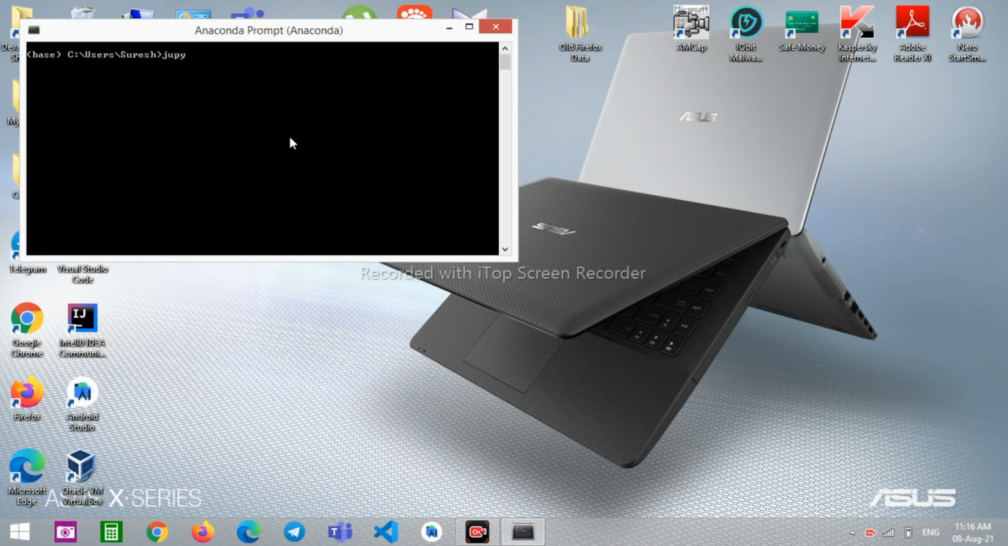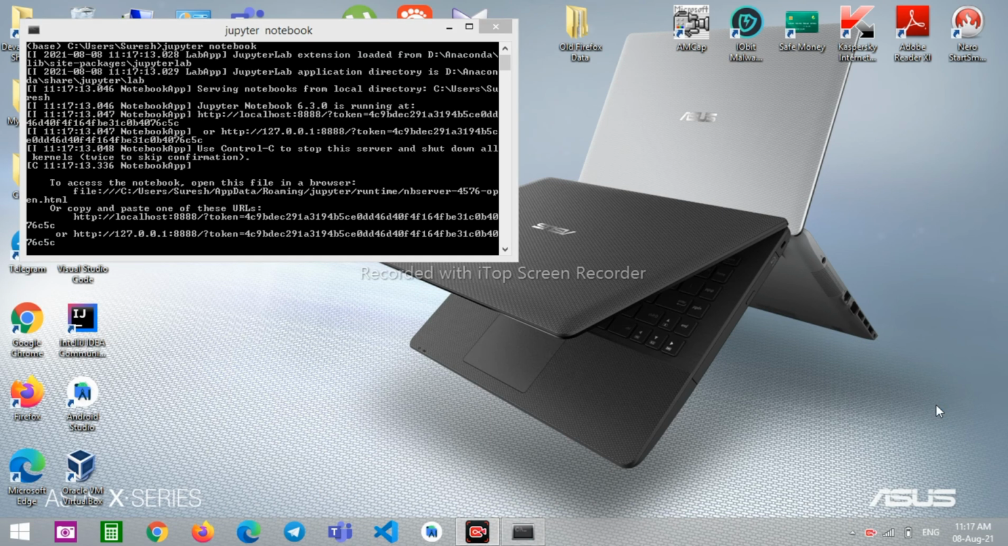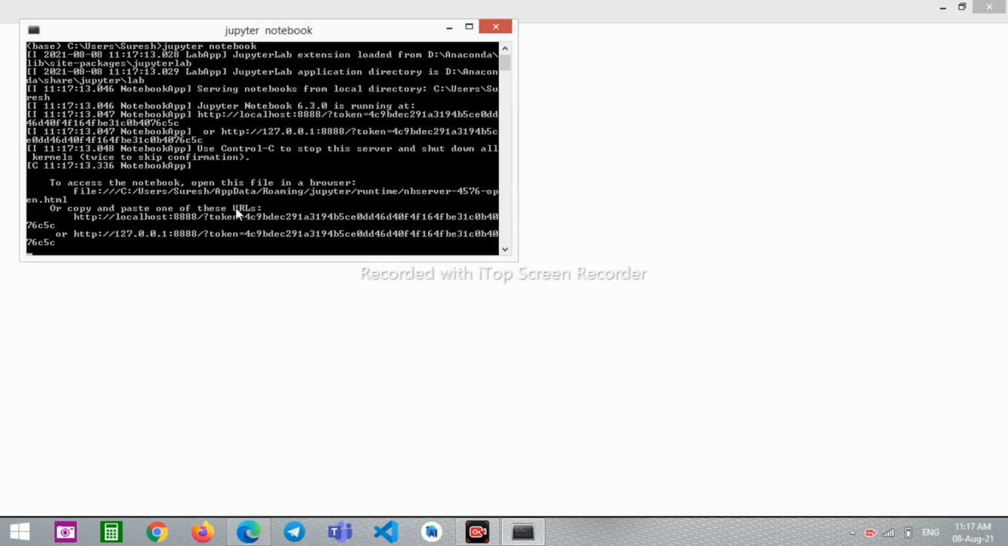Here we have to type jupyter space notebook. Note that the spelling of Jupyter is not that of the planet Jupiter. Instead of an I, there is a Y. So hit enter, and this will start the Jupyter server. This may take some time. Here, as you can see, the Jupyter server has started. Now this will open up in your browser, or if it does not, just copy these URLs.